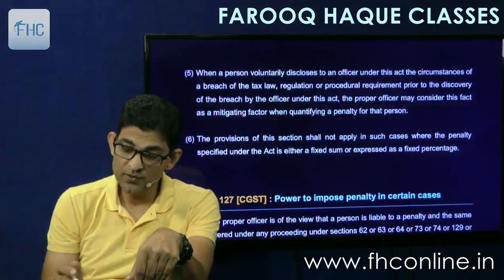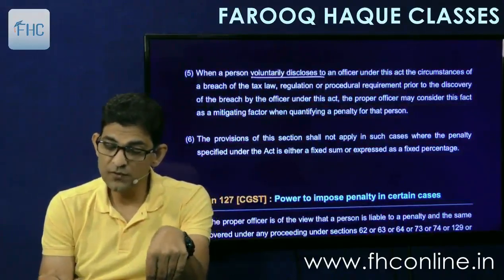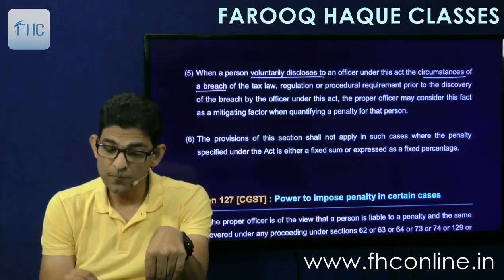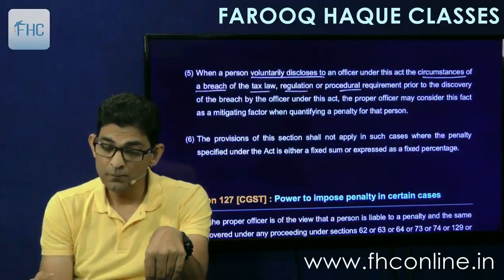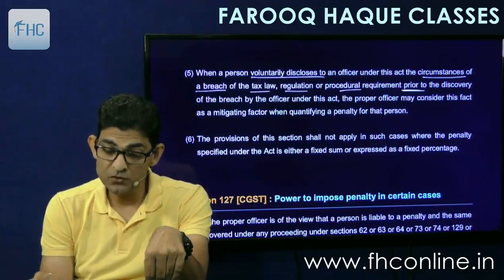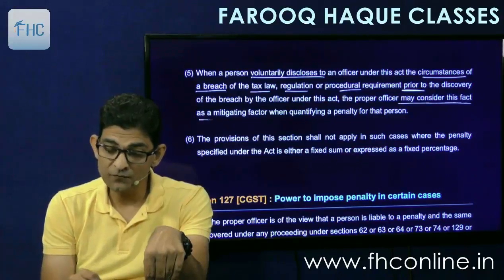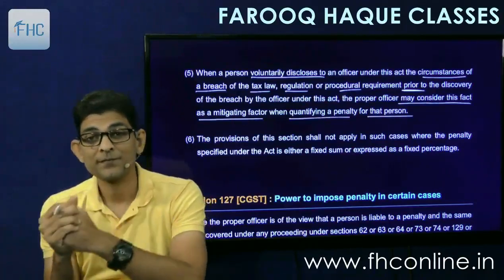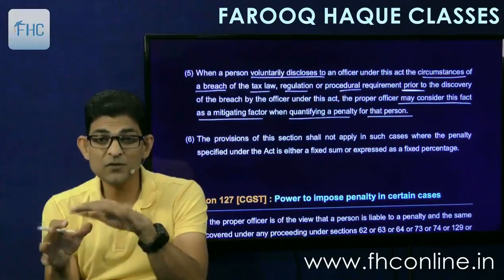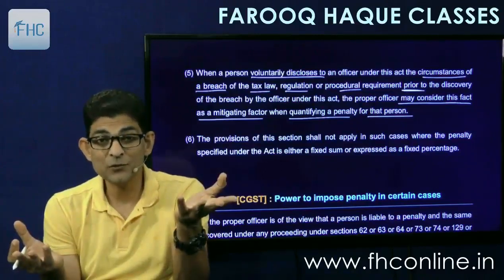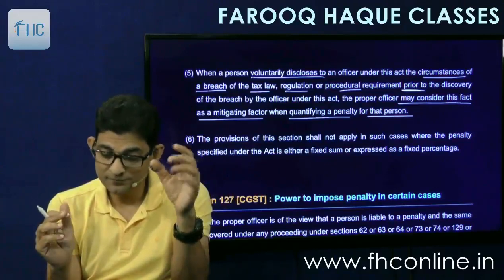And where a person voluntarily discloses to an officer under this act the circumstances of a breach of tax law, regulation or procedure requirement prior to discovery of the breach by the officer, the officer may consider this fact as a mitigating factor when quantifying a penalty for that person. So this has to be taken into consideration for reducing the penalty, because he has come and voluntarily disclosed. So lesser penalty.